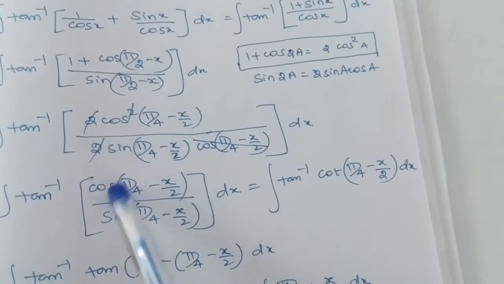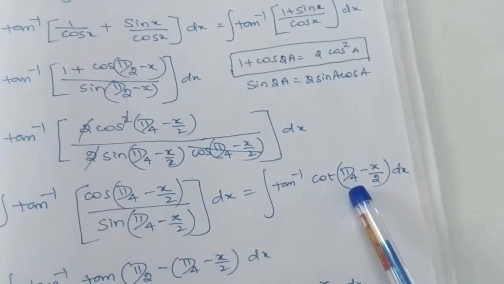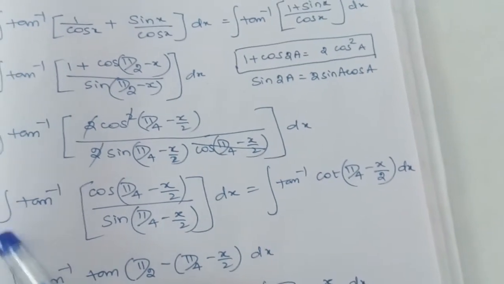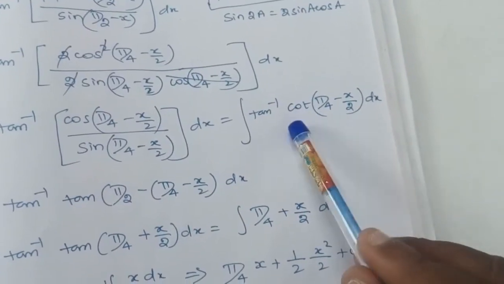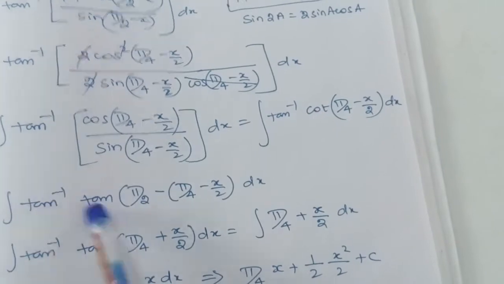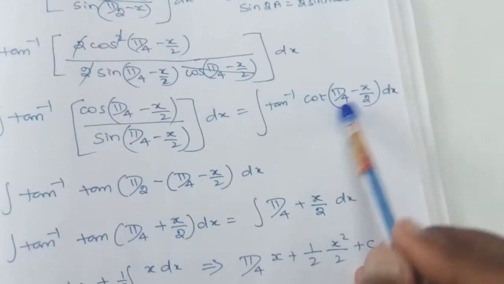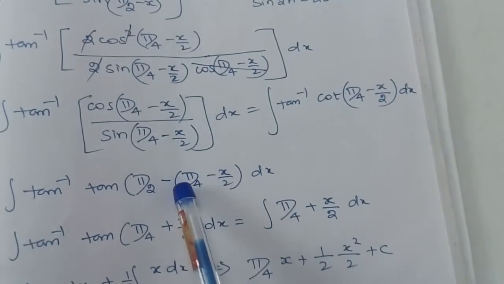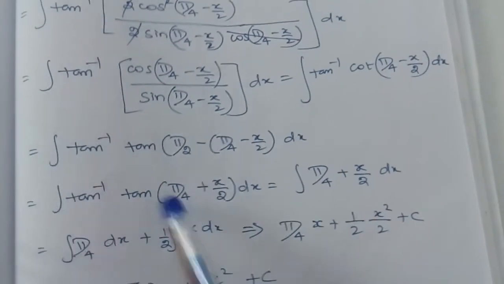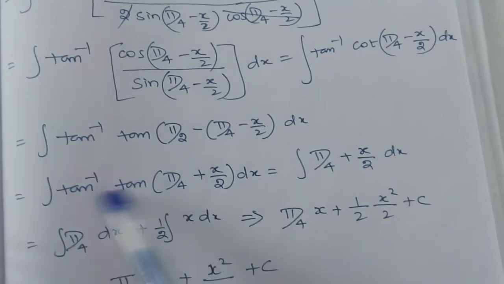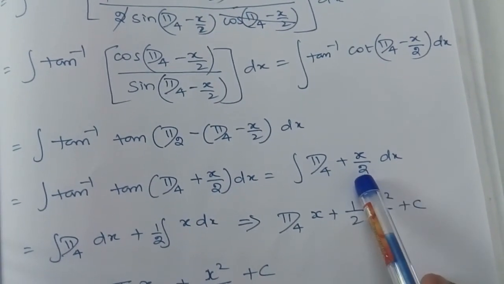Here we have tan inverse. Here we get the cot function. So we will try to convert this cot function in terms of the tan function. We know that the cot function can be written as tan of pi by 2 minus theta. So tan inverse of tan of pi by 2 minus whatever angle is there. So when we multiply this minus sign inside, we have tan inverse of tan of pi by 4 plus x by 2. When we take this, we will get pi by 4 plus x by 2.